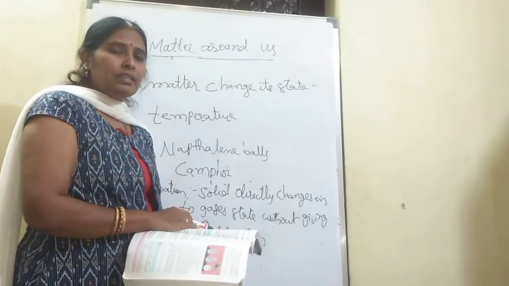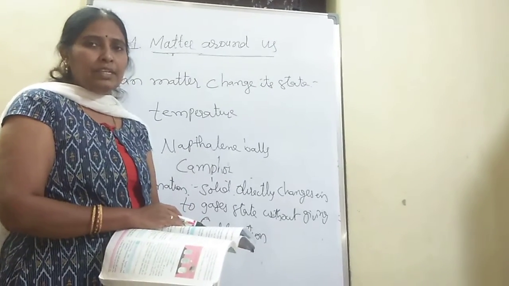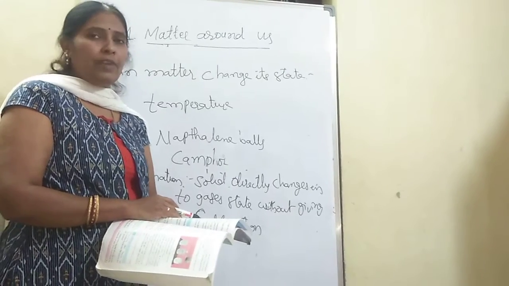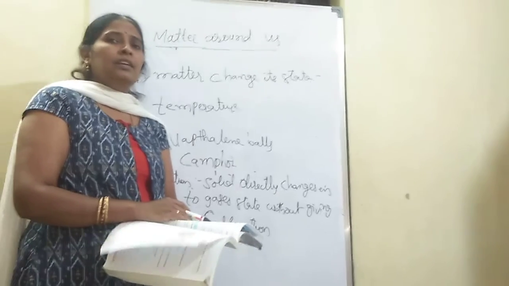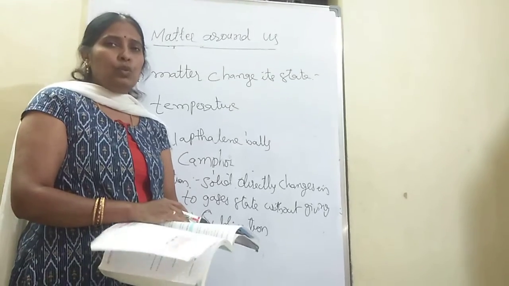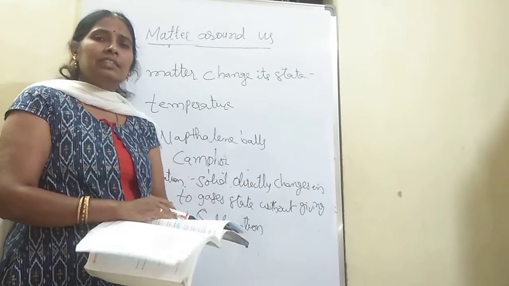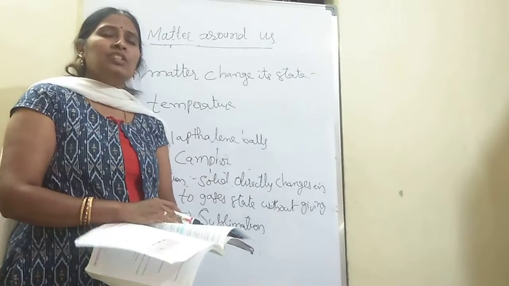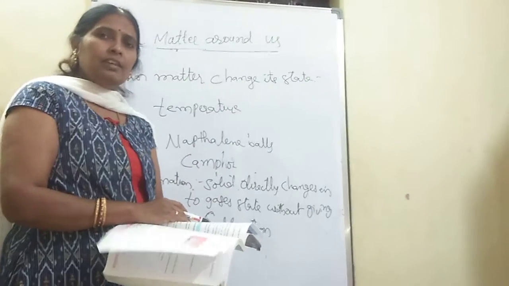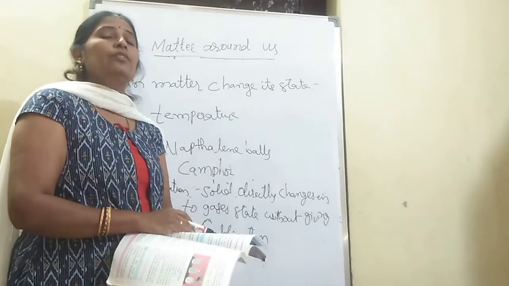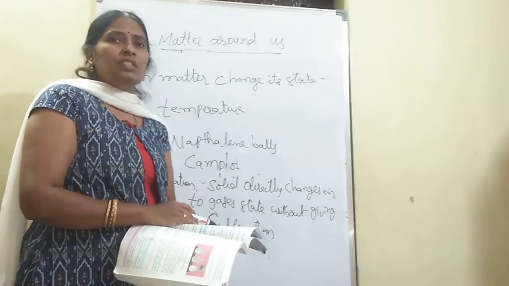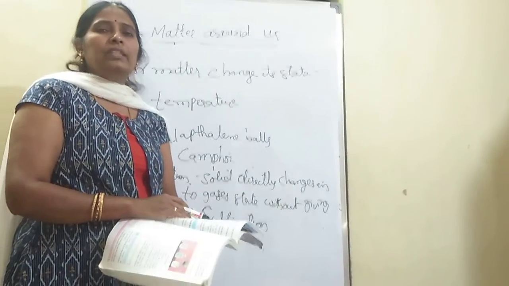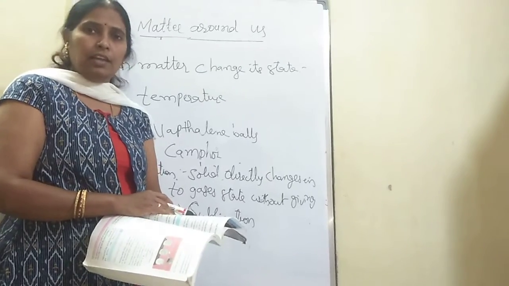Afterwards we went on to discuss diffusion of solids, liquids and gases. Gases also diffuse in gases; we used the example of an agarbatti or incense stick. Potassium permanganate solution or ink solution dissolves in a liquid, so diffusion of liquid takes place in liquids. Potassium permanganate or copper sulfate crystals dissolve in water, so a solid diffuses in liquid. From this we concluded that diffusion of gases is high compared to solids and liquids.